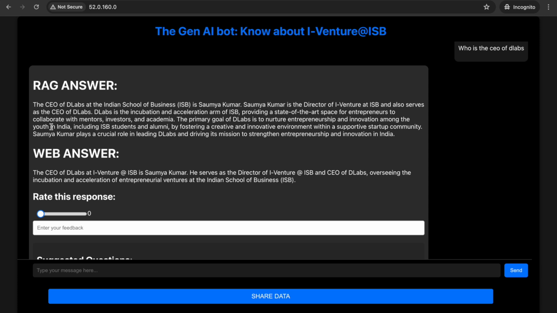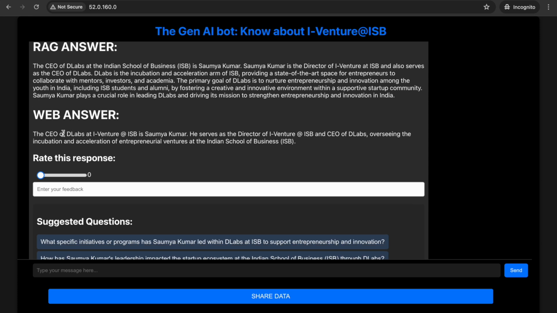So this is basically RAG and web. There are two frameworks that we are using. RAG gave the answer as Soumya Kumar, who is the director of Iventure ISB and the CEO of D Labs. And it also navigated the web and gave the answer.